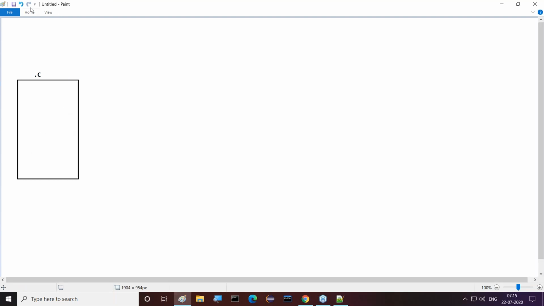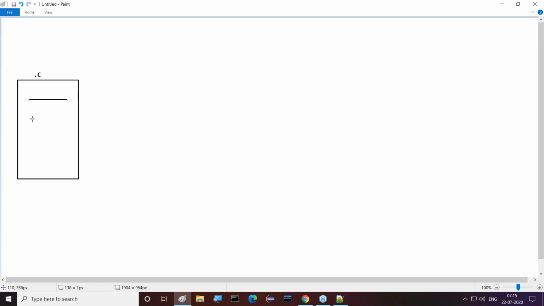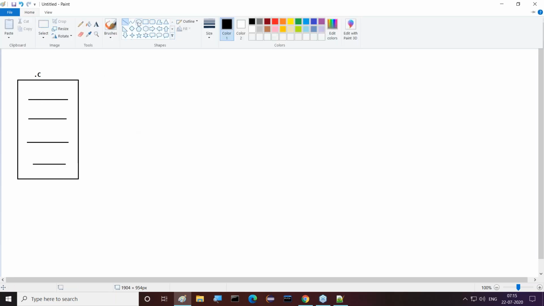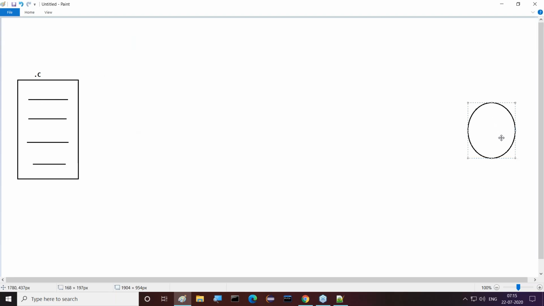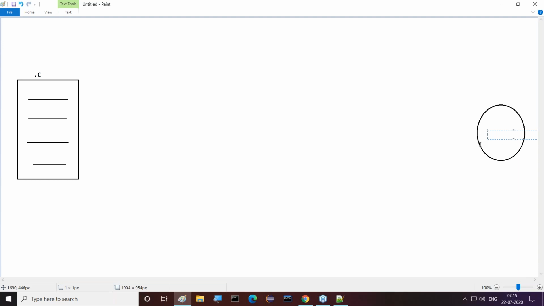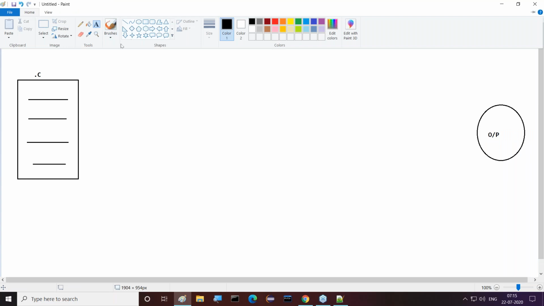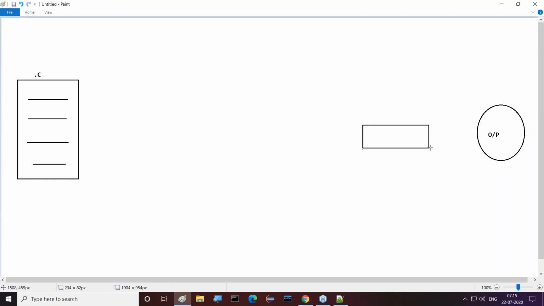What is the requirement to write this program, guys? What is the need of writing this C program? For the sake of getting outputs only, we write this program, not more than that. I want to get some outputs, some results. So for the sake of getting these outputs only, we have written the C program. If you want to get output from the C program, first we have to execute this program or not.